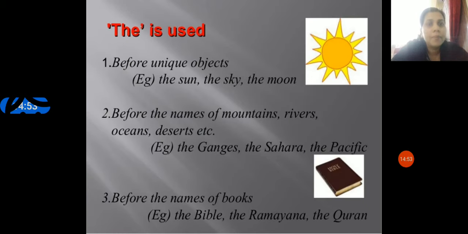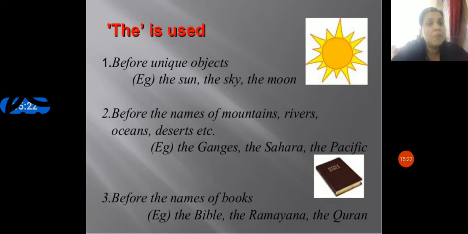The is used before unique objects: the sun, the sky, the moon. So for a unique object, the article the is inserted. Before the names of mountains, rivers, oceans, deserts: the Ganges, the Sahara Desert, the Pacific Ocean, the Himalayas.